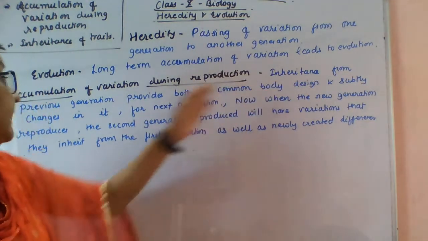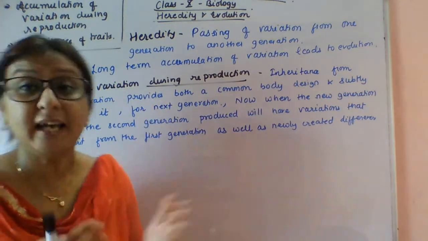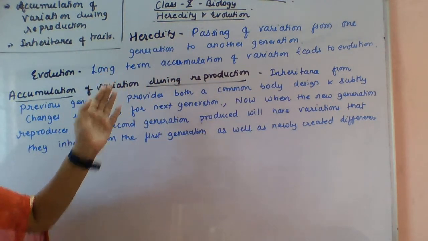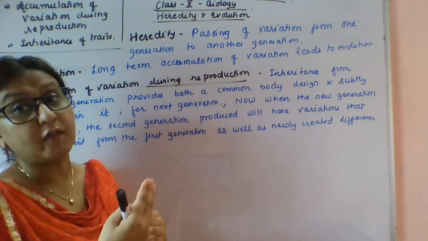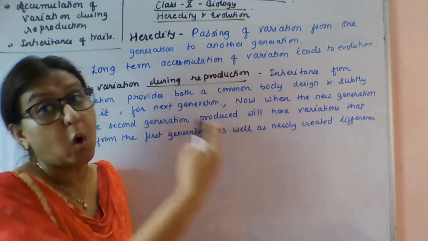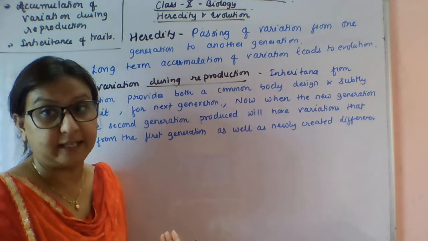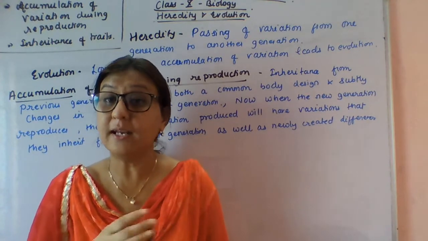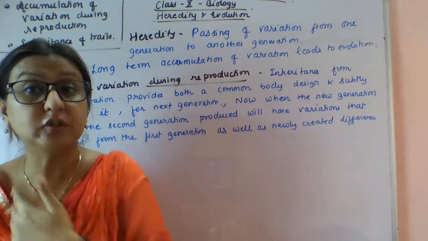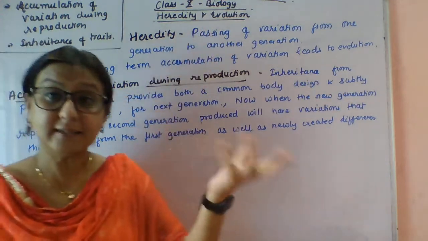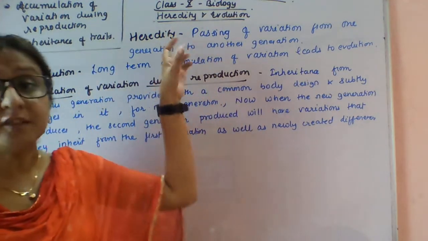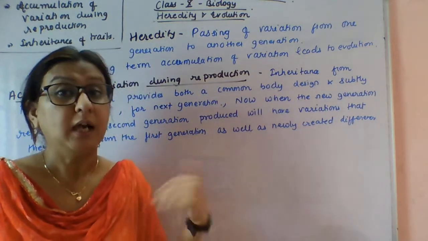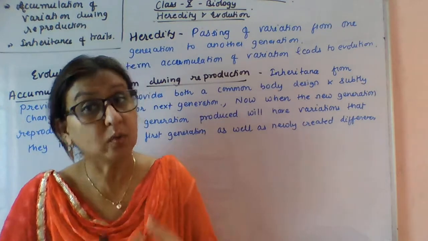As we know, inheritance from the previous generation, inheritance means this only. Inheritance means heredity only. The transmission of characters from parents to offspring, that is only inheritance. Okay, all of you just be careful with this. Learn all these terms. What is heredity? What is evolution? What is inheritance? So inheritance is the same. Inheritance means the passing of the characteristics from one generation to another generation or from the parents to offspring.